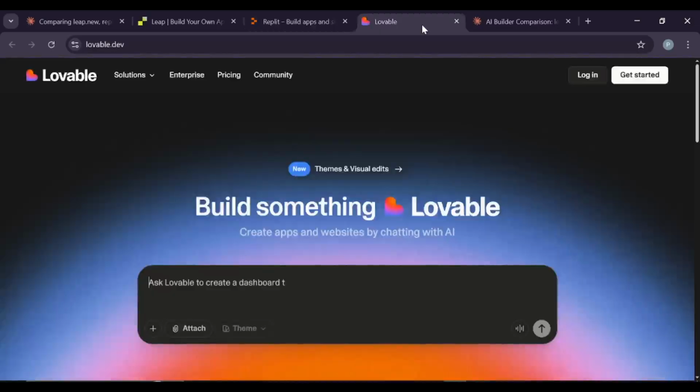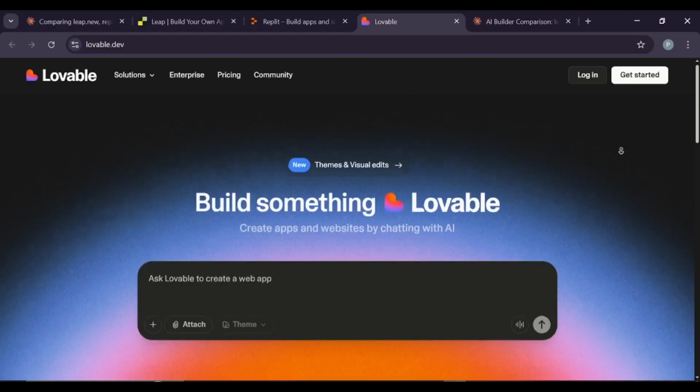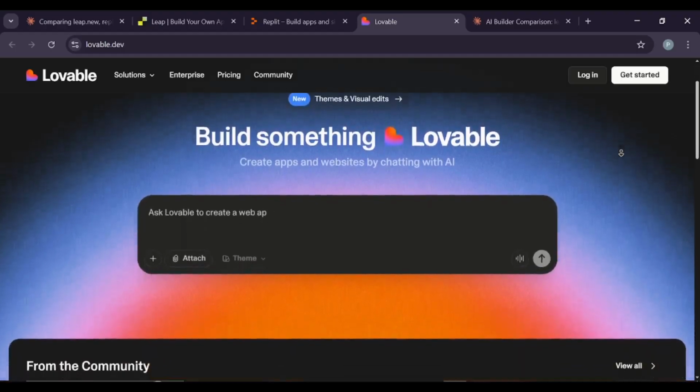Finally, there's Lovable. This is the easiest tool for non-coders. You can just chat with AI and it builds your apps. Lovable creates beautiful front ends super fast. It uses React and Tailwind for styling. You get a working prototype in under 10 minutes.